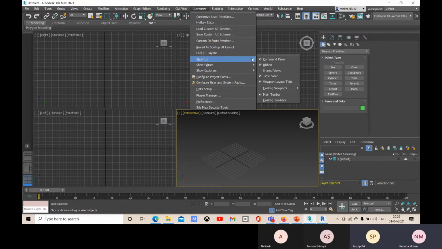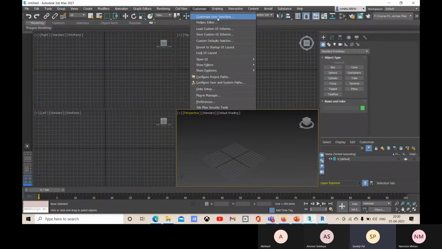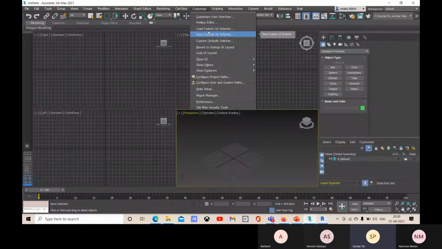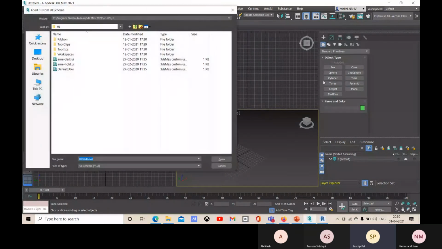All right, fine. Okay, so here you can see that we have this customize option within this customize tab. So I have showed you this customize user interface and this preference option there. Okay, and next let's go for this load custom UI scheme.